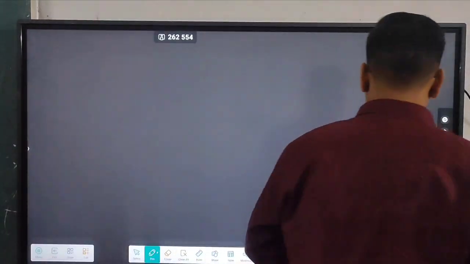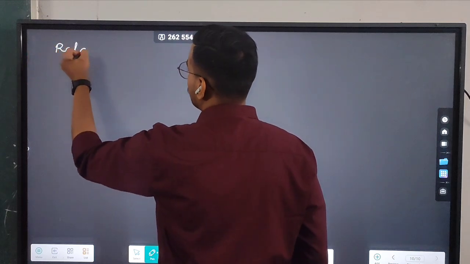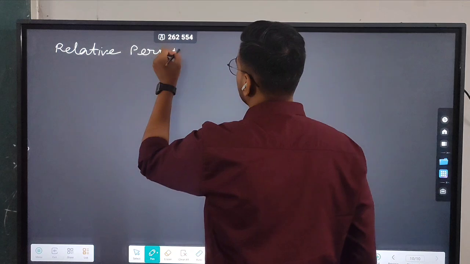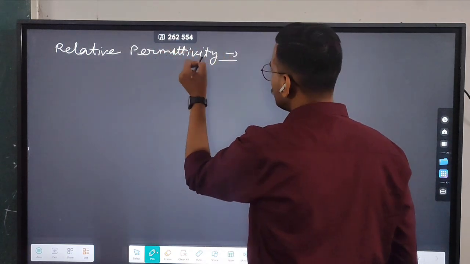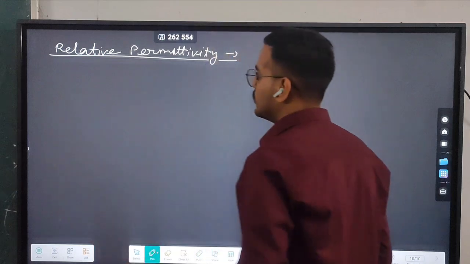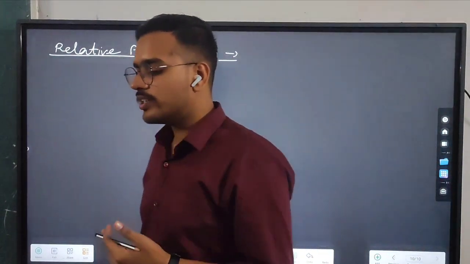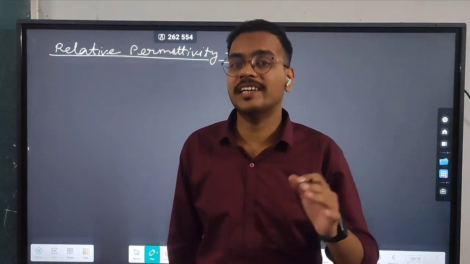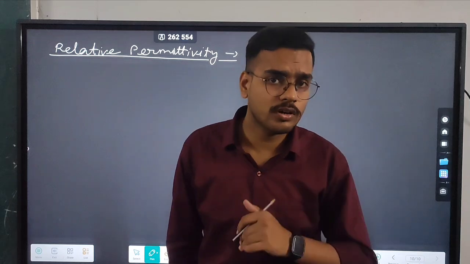So let's do the next heading, that is relative permittivity. What is relative permittivity? Generally, relative permittivity shows what the permittivity of the medium is relative to, or with respect to, the permittivity of vacuum or air.